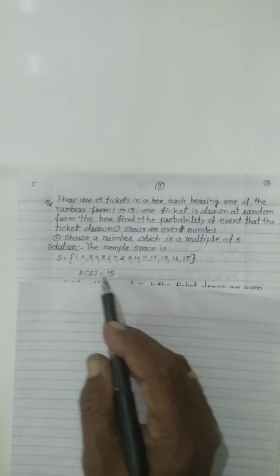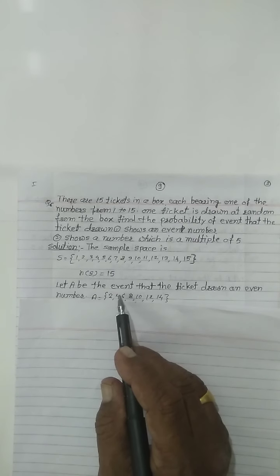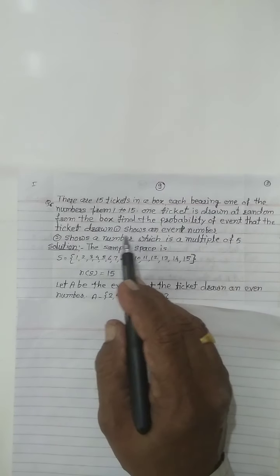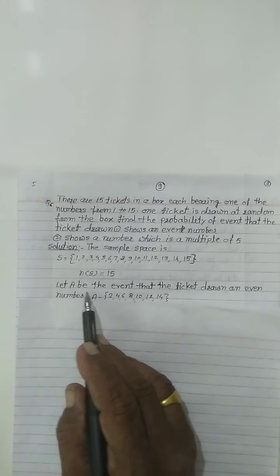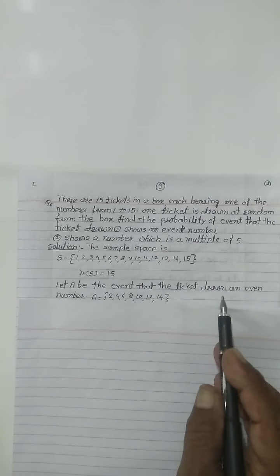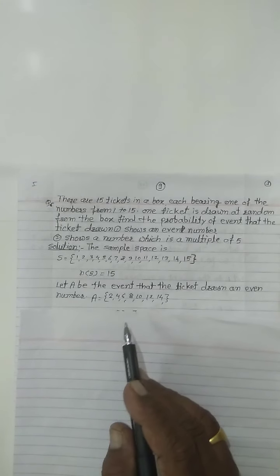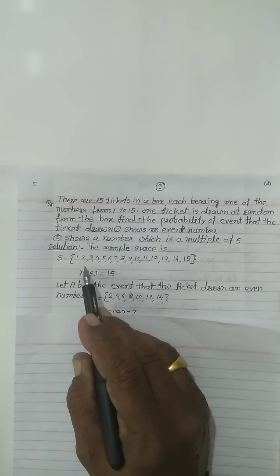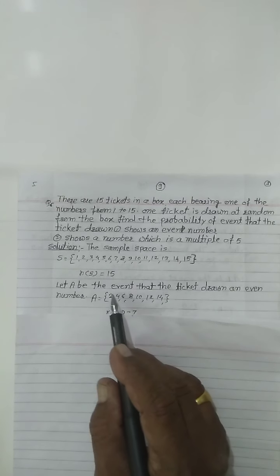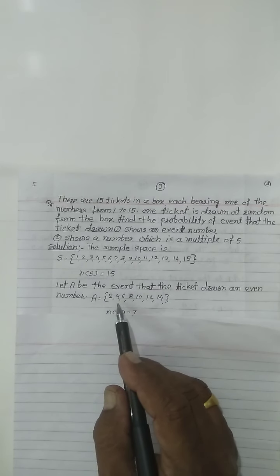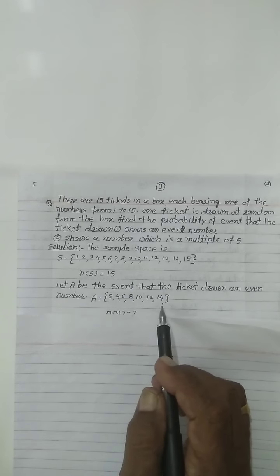Now let A be the event. See the first condition, an even number. Let A be the event that the ticket drawn is an even number. So take the even numbers from this sample space. A equal to {2, 4, 6, 8, 10, 12, 14}.